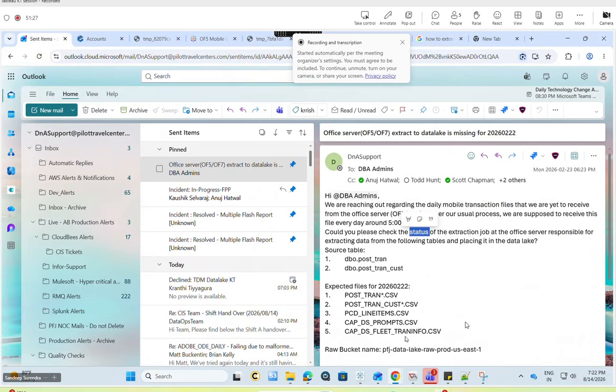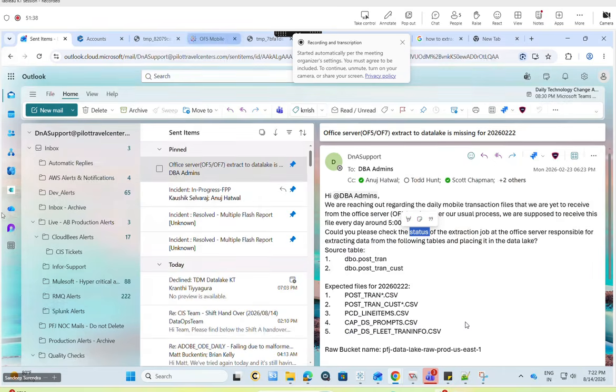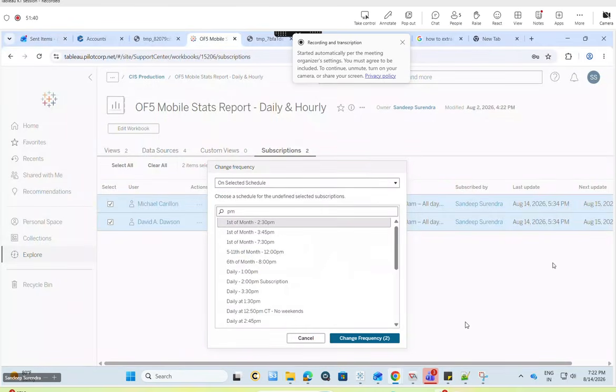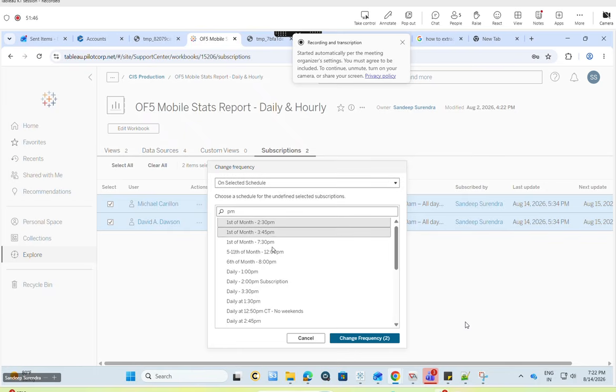Once this is done, again before refreshing, I generally go and trigger this QC again. I need the QC to succeed; it should not fail. That's the reason I keep on telling you, before changing the subscription, before delivering the reports, the QC should be succeeded. When the QC is succeeded, I go back and I deliver the reports.